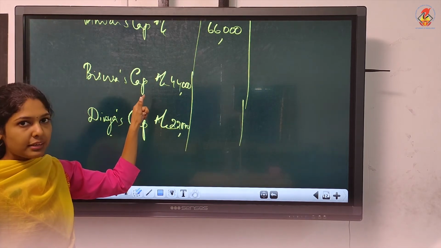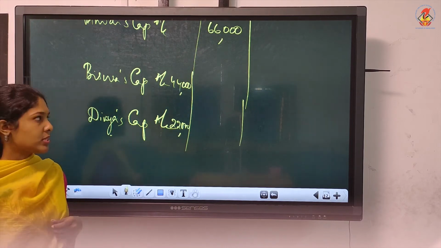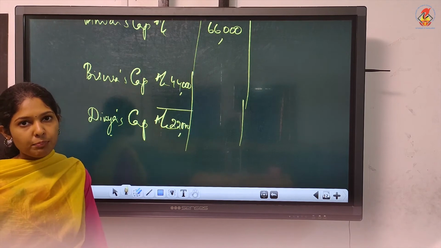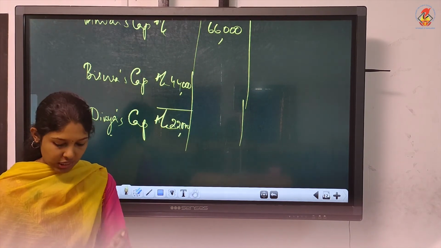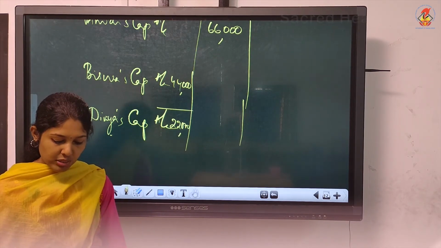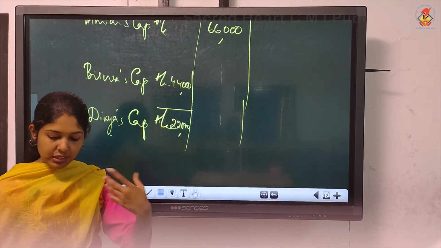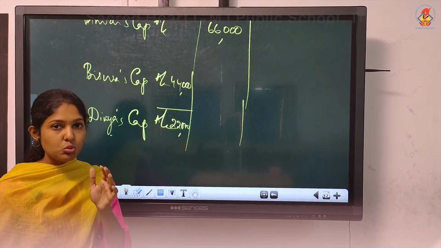So Bishwas is the guaranteed partner and he is to be given, what is the guaranteed profit? 82,000. So normally what will you write? 82,000 will be written in the outer column. That is the guaranteed profit. But here in this question there is a difference. Read that sentence, second paragraph, first sentence. Bishwas' share of profit, including interest on capital and excluding salary, guaranteed at a minimum of 82.